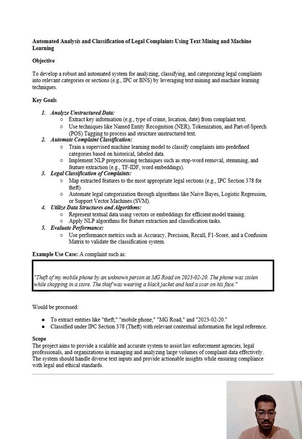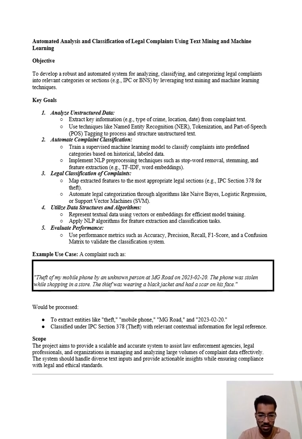Evaluate performance. Use performance metrics such as accuracy, precision, recall or F1 score and a confusion matrix to validate the classification system. Example use case, a complaint such as: theft of my mobile phone by an unknown person at MG Road on 2023-2-20. The phone was stolen while shopping in a store. The thief was wearing a black jacket and had a scar on his face. This would be processed to extract entities like theft, mobile phone, MG Road, and a date, classified under IPC section 378 theft with relevant contextual information for legal reference.